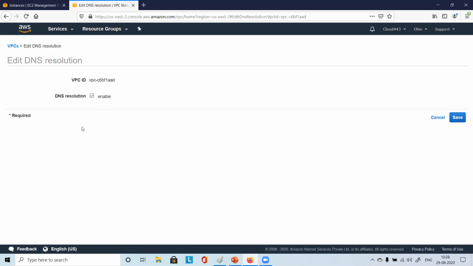So you should know that we have the option to enable or disable DNS resolution as well. If you make any changes, you have to save it. But now, no need to save, just understand where it is, right? I've seen it, just cancel it.